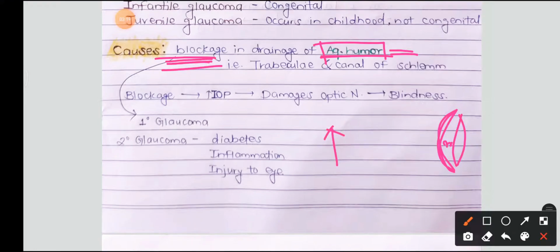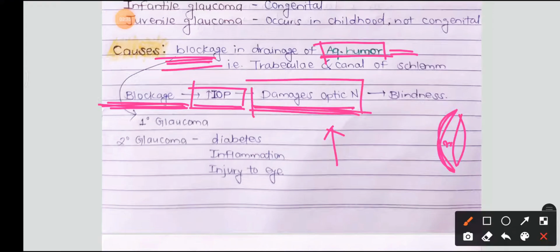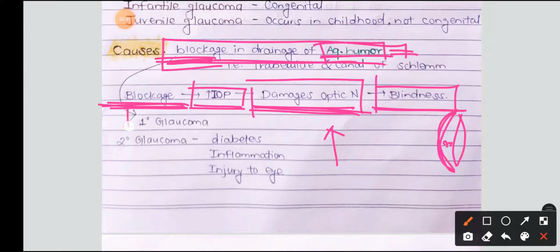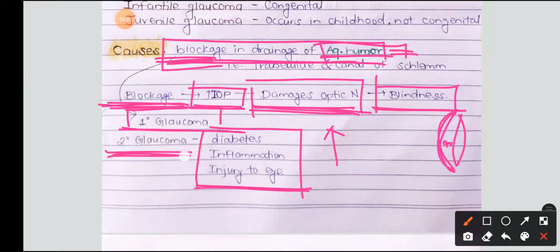So when the blockage occurs, intraocular pressure increases, and then it increases the pressure on the optic disc or optic nerve, and it damages the optic nerve, and finally it leads to blindness. If not cured very early in the stage, it leads to blindness. When there is a blockage in the drainage system, it is known as primary glaucoma. And if glaucoma occurs due to other diseases or other reasons, then it is secondary glaucoma.